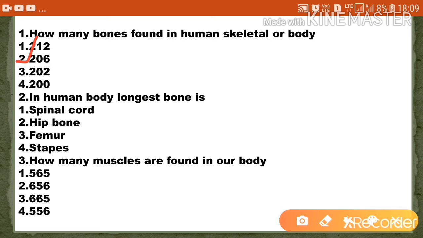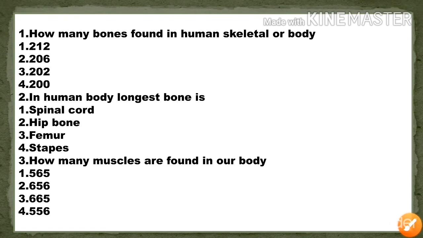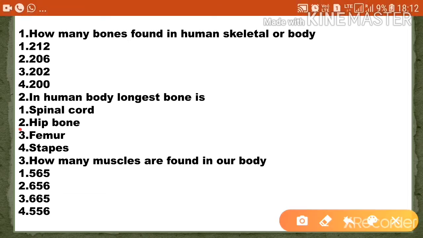Okay. Second question is, in the human body, the longest bone is option 1 spinal cord, option 2 hip bone, option 3 femur, option 4 stapes. So the longest bone is the femur or thigh bone. Option 3 is the correct answer. And the smallest bone is the stapes. It is in the middle ear.